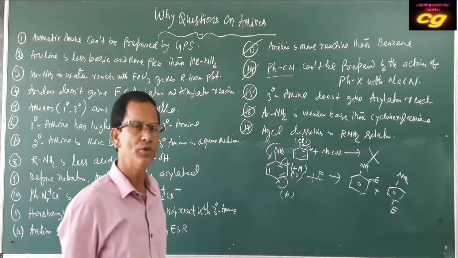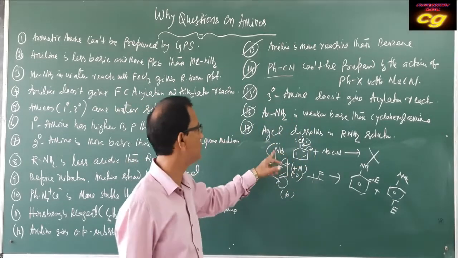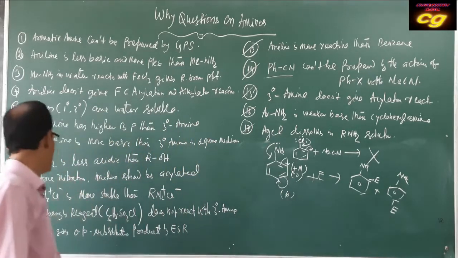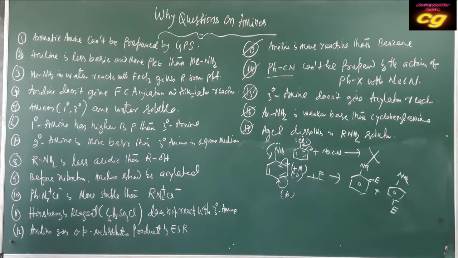Both sides, the ortho position and para position get substituted due to resonance. The ortho and para positions are getting more negative charge. That's why it produces an ortho-para substituted product.